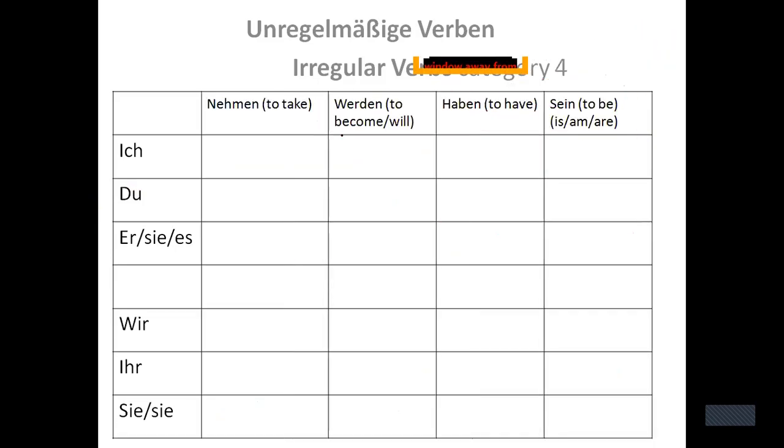So let's talk about category 4. Category 4, I have discussed two verbs with you. Two more verbs are there. This will be your homework, right? Although we have discussed these two verbs separately, haben and sein, it would be great if you can post the answers for these two verbs also.